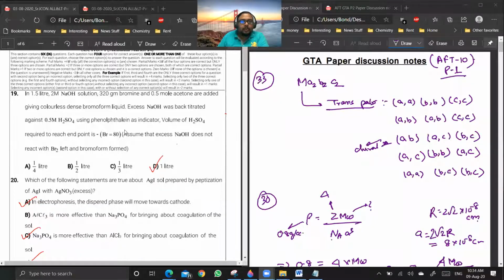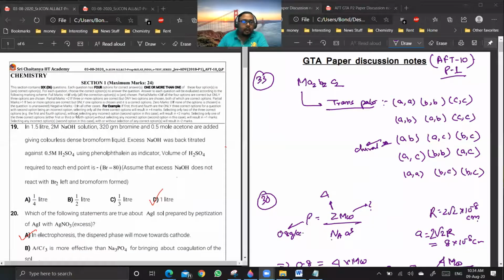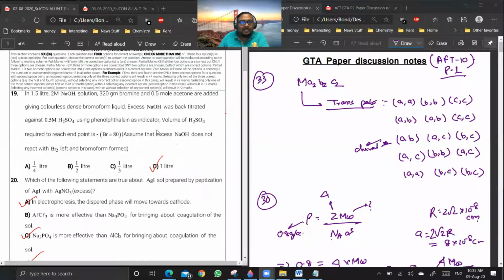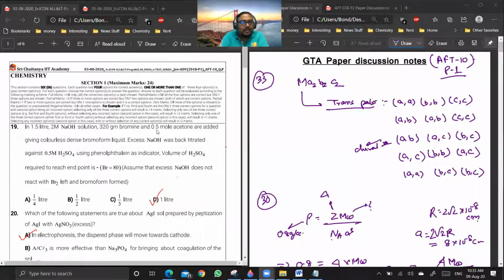Okay, so today we are going to discuss AF Grand Test paper 1 as well as paper 2. That is, the test code number is AFT 10. Okay, let me just disable the waiting room so everyone can go in. And this paper is 18 question format. So 2 less questions for me to do and for you people also.